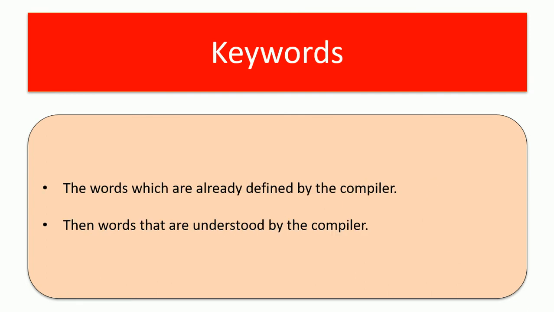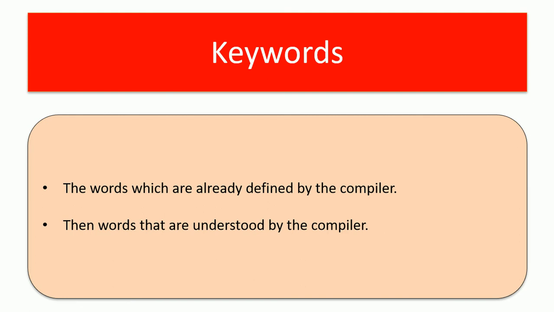Then the second thing, keywords. The words which are already defined by the compiler are the words that are understood by the compiler. I think both are almost the same. The step-by-step manner is, compiler will usually define some words, compiler will understand some words so that we can communicate to the compiler through those words.